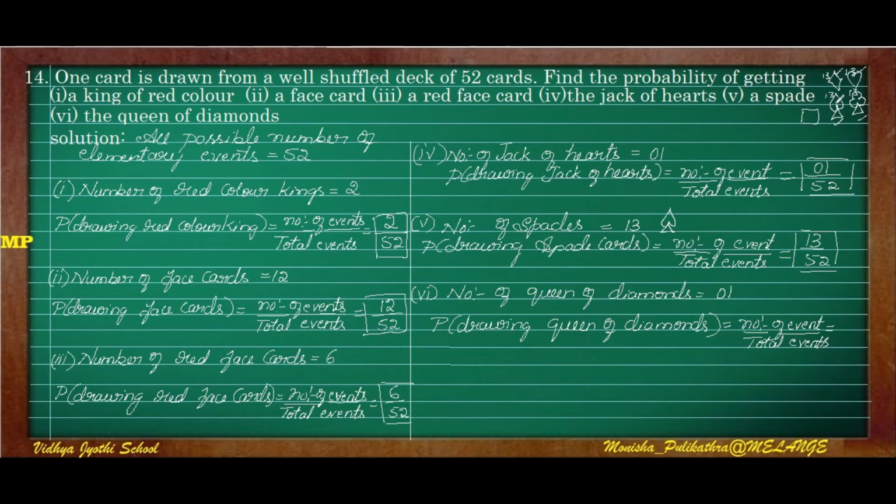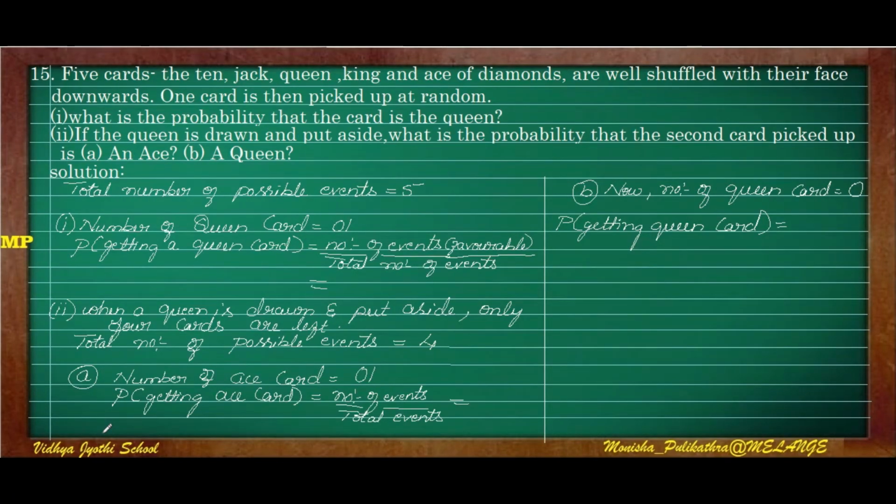Okay. Next, moving on to the last question, the number of queen of diamonds. As I told you, in each and every shape there is only 1 king, 1 queen, 1 jack and 1 ace. Here, the queen of diamonds, in diamonds only 1 queen is there. So the number of events is 1 and the total number of events is 52. So 1 by 52. This is one of the important questions, so please concentrate on this.